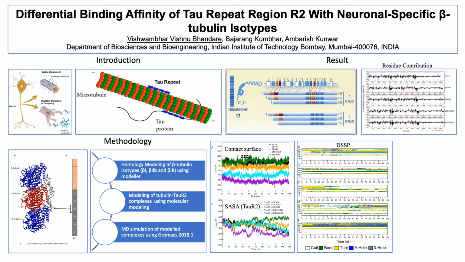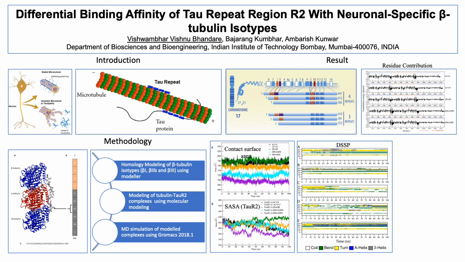So I have highlighted some of the important results in this picture. Here, contact surface area, if you see, the tau bound to the microtubule having beta 3 isotype shows very less contact surface area, which represents tight binding of tau repeat region R2 to the beta 3. Similarly, the surface area for tau also reveals the same. Here we observed conformational changes during the simulation using DSSP. Beta 3 bound tau repeat region R2 undergoes conformational transition from disordered to ordered state.